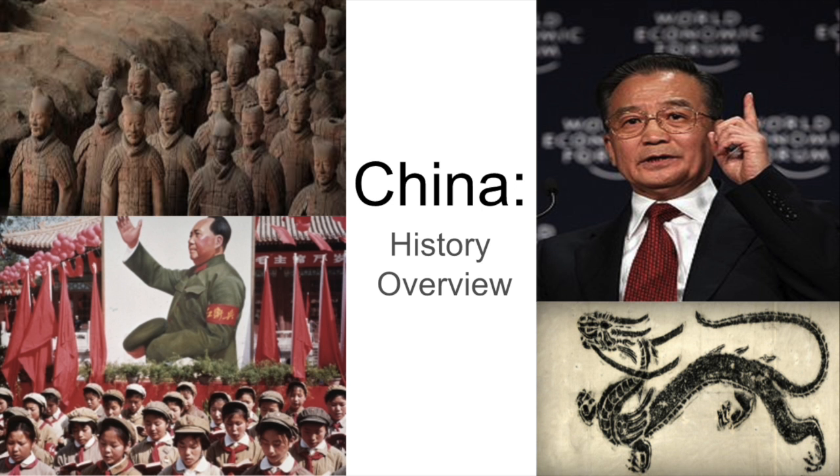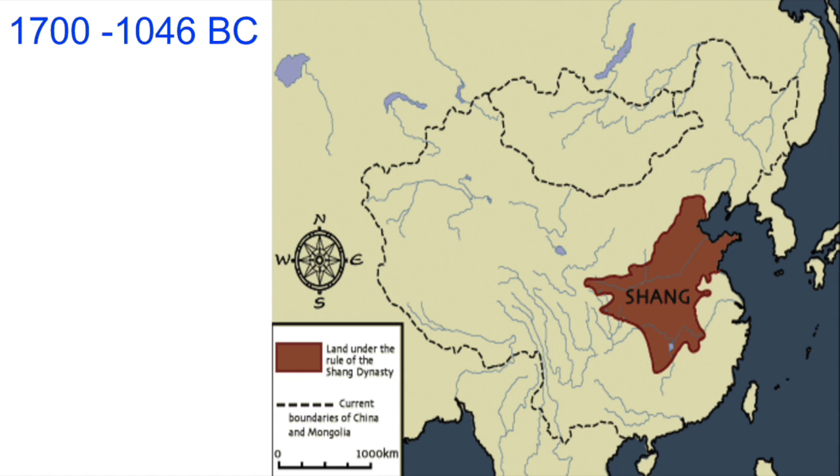In this video, we are going to be giving you an overview in timeline format of Chinese history. 1700 to 1046 BC. The Shang dynasty brings most of north-central China together. It is the first dynasty to be written about in Chinese history.